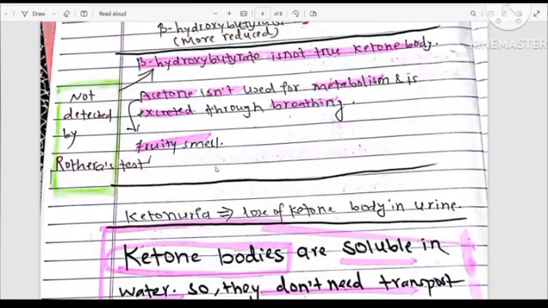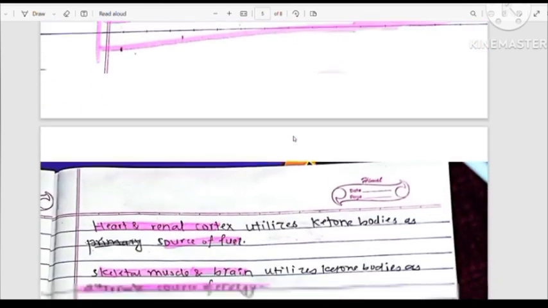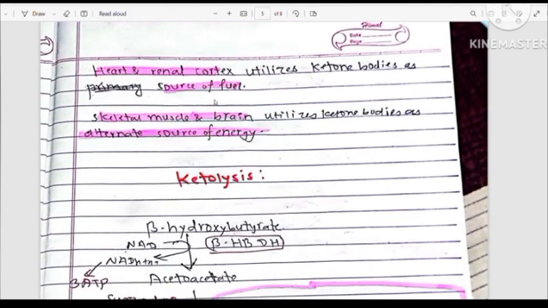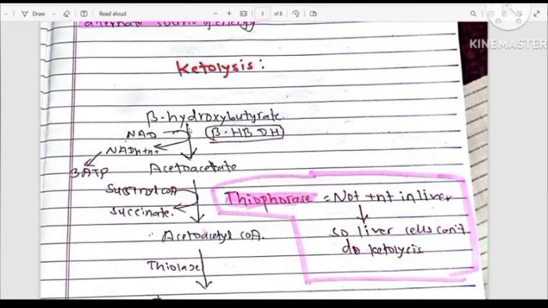Now, what is ketonuria? Loss of ketone bodies in urine. Ketonuria, that is, ketone bodies in urine. Ketone bodies are soluble in water, so they do not need any transport medium in blood. Heart and renal cortex utilize ketone bodies as a source of fuel, but skeletal muscle and brain utilize ketone bodies as an alternate source of energy.